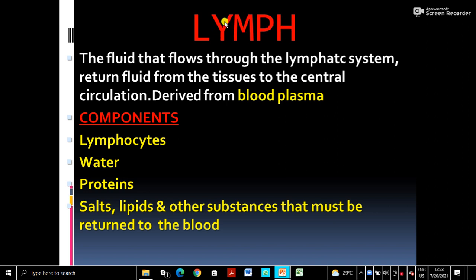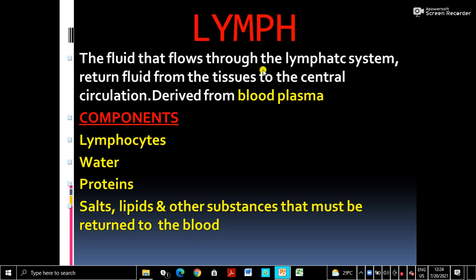Then lymph is another connective tissue, meaning a fluid connective tissue. It is a fluid that flows through another system called the lymphatic system. Lymph is formed from the blood, and it returns this fluid from the tissues to the central circulation, or to the blood vessels. So lymph is actually formed from the blood, and finally it will return to the blood. So there is a balance maintained. This is derived from blood plasma.